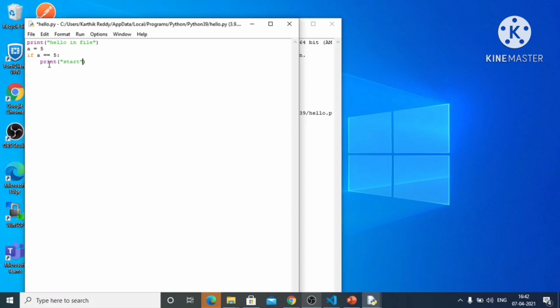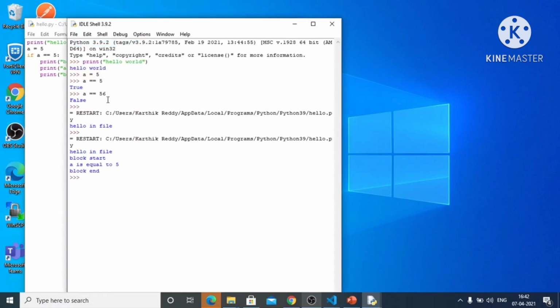Here I'm declaring the variable a equal to 5, and I'm using the if condition: if a equal to 5. If you want to write a block of code under the if condition, we have to use the same number of spaces, nothing but the same indentation at each statement. See, I'm writing 3 print statements under the if condition with the same spaces at the beginning. Now I hope you can understand what indentation is.